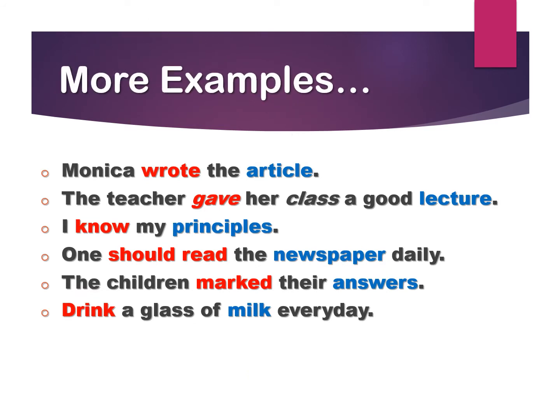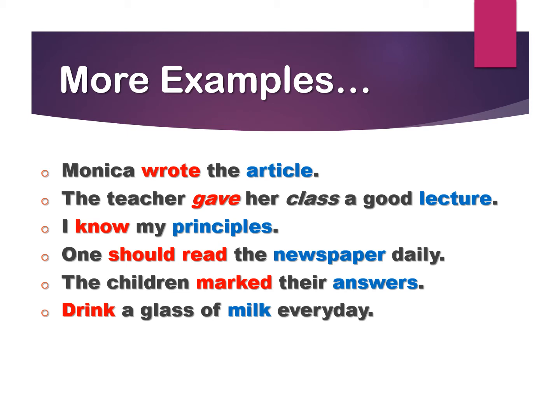Now let's see more examples of transitive verbs. Monica wrote the article. Here wrote is the verb and article is the object. In all these sentences, the verbs are marked with red color and objects with blue color. Monica is doing the action of writing on the article. Monica wrote what? The article.